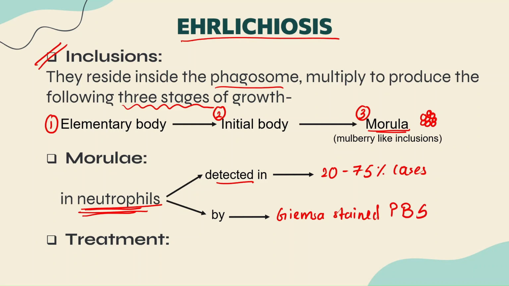Stain it with the Giemsa stain and then observe it. You can appreciate the morula present within the neutrophils, guys, and again they are seen in nearly 20 to 75% of cases.